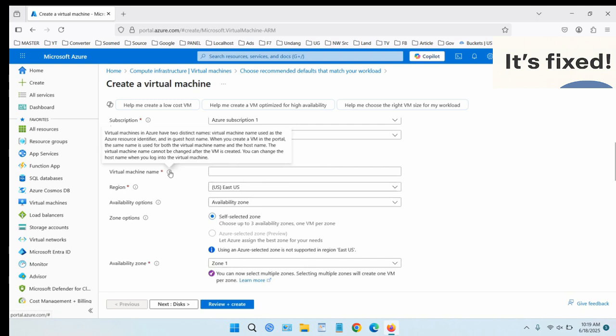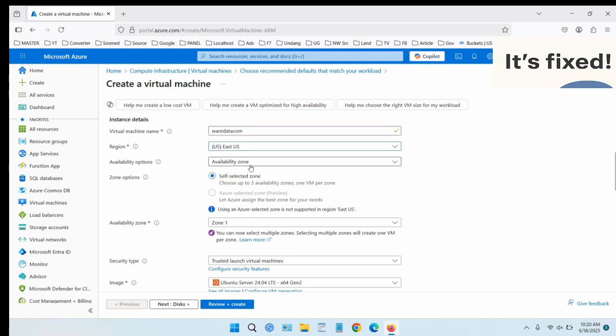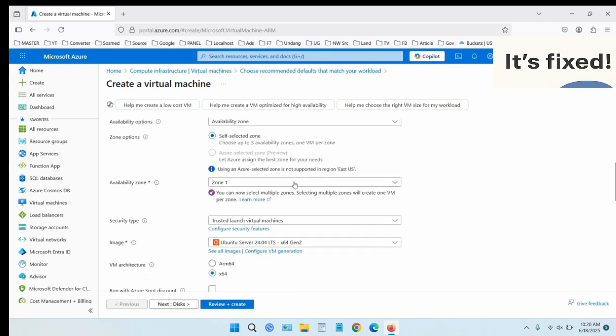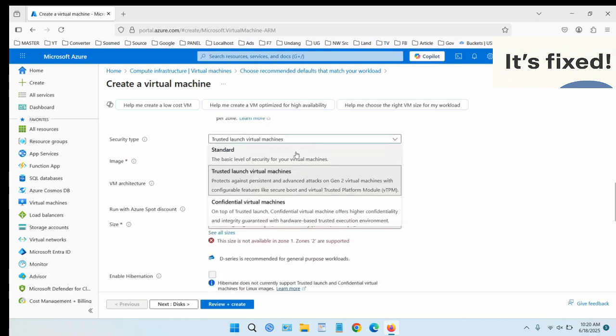For availability options, you can leave it as no infrastructure redundancy required for now. In production you might use availability zones or availability sets. For the image, which defines the operating system, we'll choose Windows Server 2019 Data Center. For size, Azure suggests machine sizes. For our demo, select Standard_B2s, which is affordable and works well for small workloads.